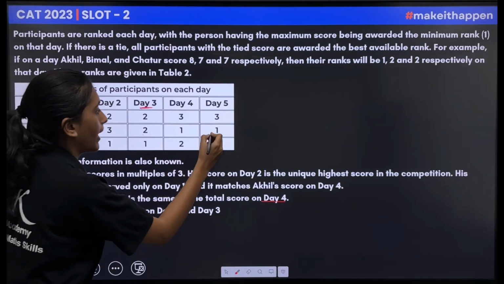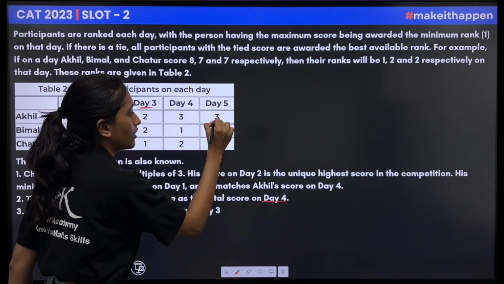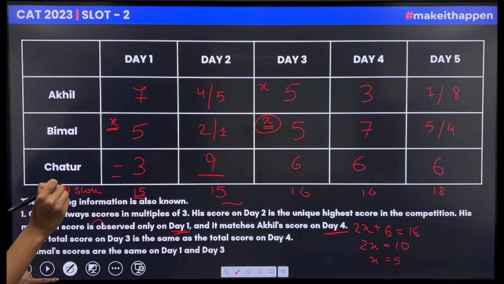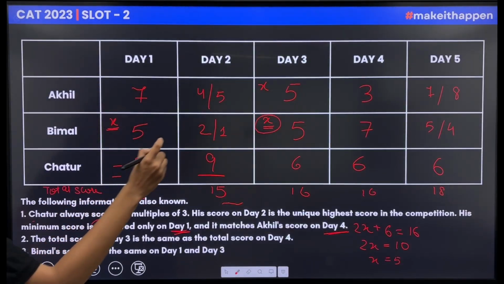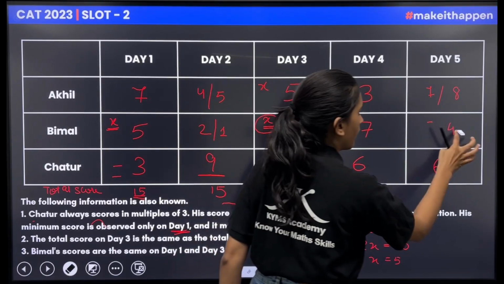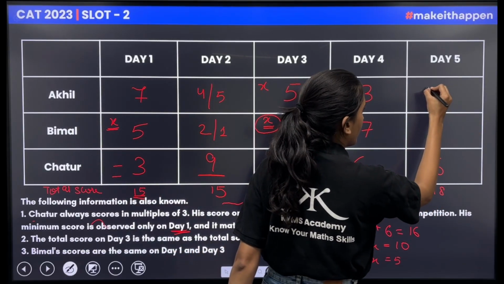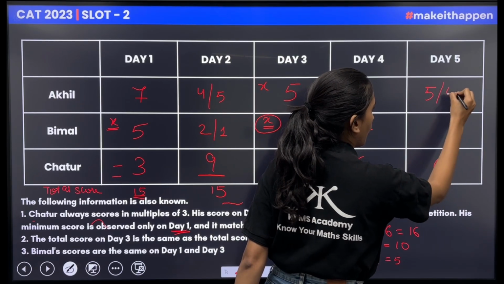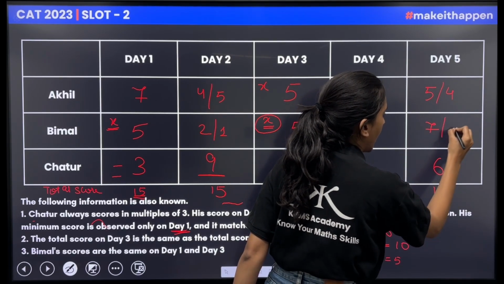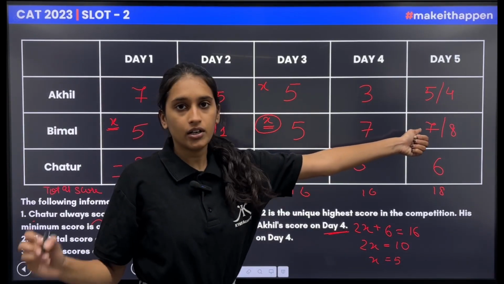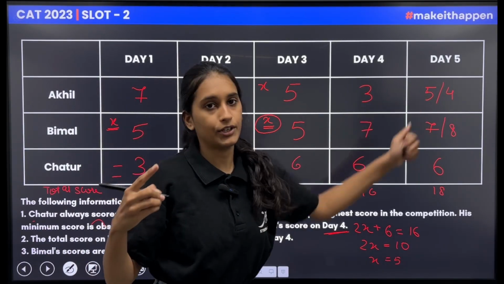The rank of Bimal was more than that of Akhil, so here I have to take 5 or 4 he can score here, and 7 or 8 Bimal can score here, because the rank of Bimal is more than that of Akhil.